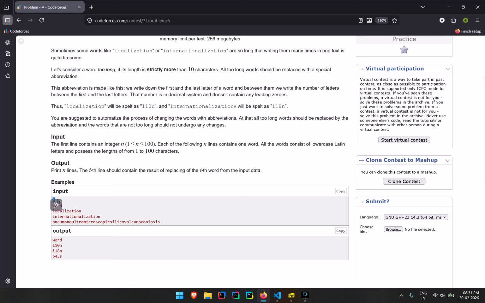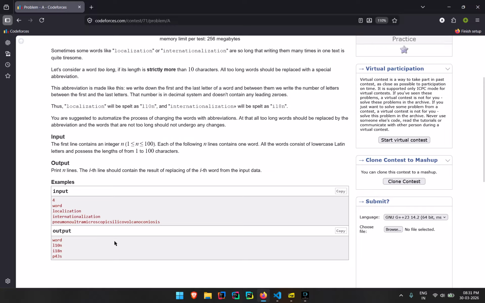See, 4 is the number of test cases. Then here I will return it in such a way that the first and last characters remain the same. In between, I'll count the number of characters there are over here, and then I'll add it in between. Simple as that. The same for this.